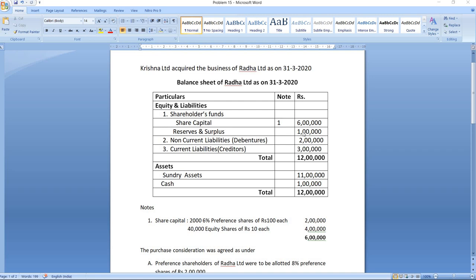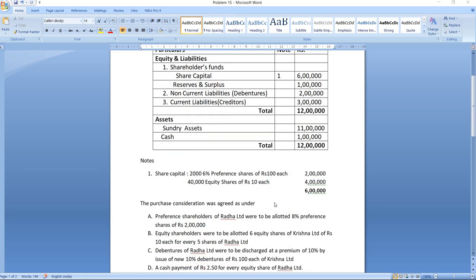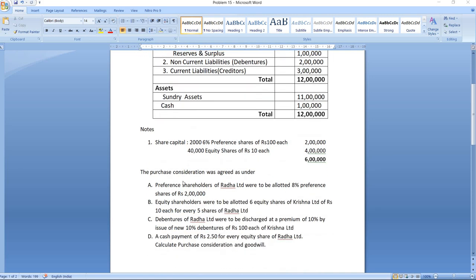Next, reserves and surplus 1 lakh. Non-current liability: debentures 2 lakhs. Current liability: creditors 3 lakhs. Assets: sundry assets 11 lakhs, cash 1 lakh. Okay, the purchase consideration was agreed as under.